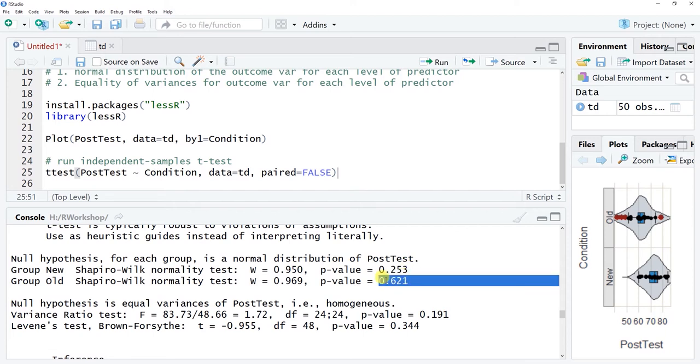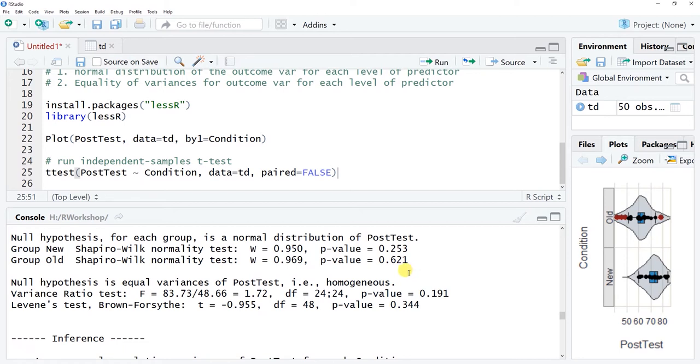We see the same thing for the old training condition on the post-test outcome variable: the p-value is 0.621. Again, this is greater than the conventional alpha of 0.05, so we also fail to reject the null hypothesis that this distribution is normal, which means we have no evidence to suggest otherwise. And so we're going to assume that these are two normal distributions.